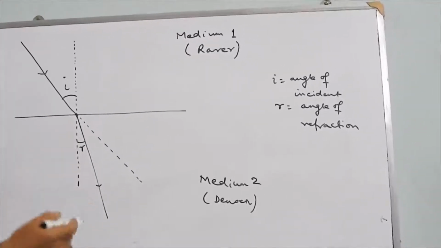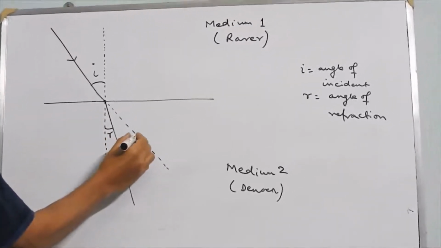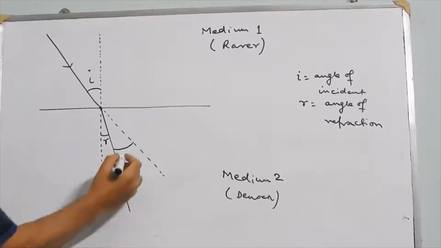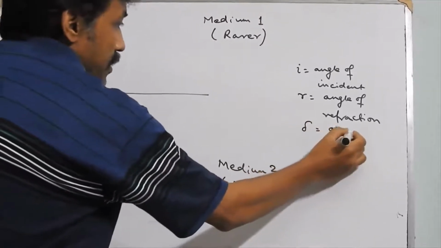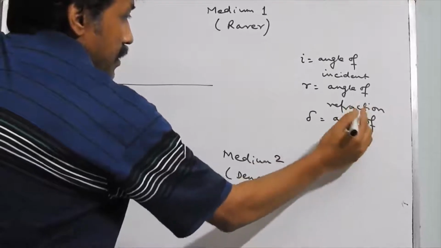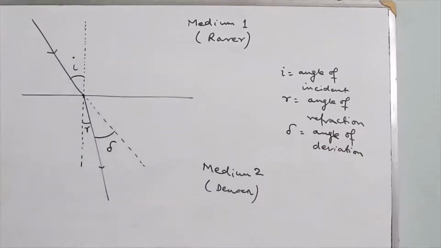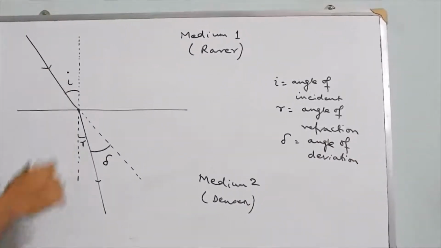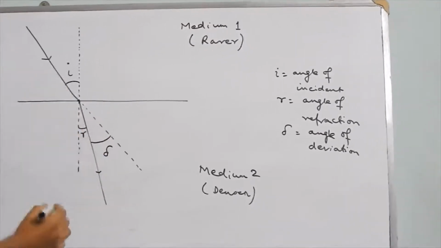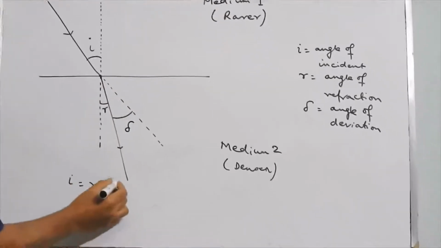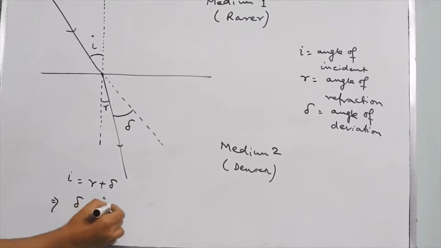Now this angle that the actual direction of the incident ray makes with the refracted ray is called the angle of deviation, and let me denote it by delta. This is the angle of deviation. Now if you see the diagram minutely, angle I is vertically opposite to R plus delta. You can say that angle I is equal to R plus delta. They are vertically opposite angles. So the angle of deviation in this case is I minus R.